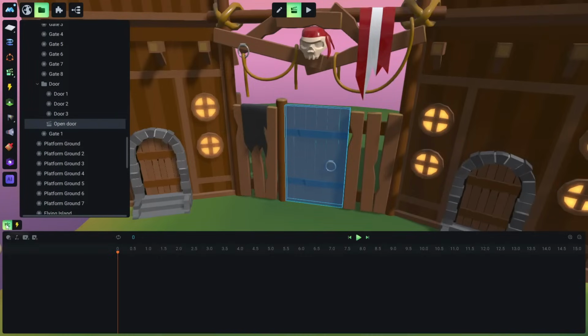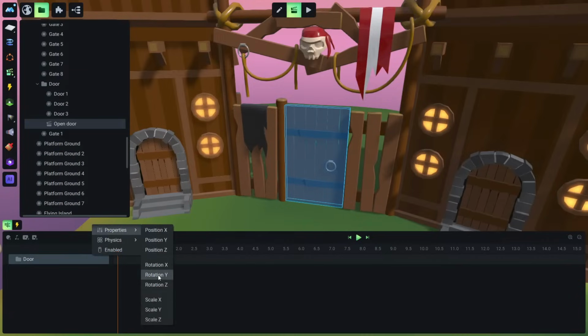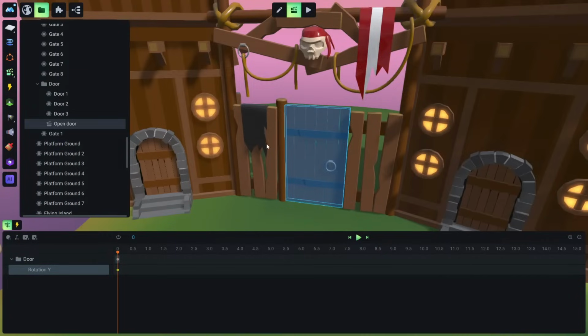Okay, and we're going to import the door in our timeline. Okay, and we want to animate the rotation Y. So this will open. Like before, this is the origin, and we can click somewhere here and say we want this door to move from the current position, origin, okay, to 90 degrees, and that's it. And let's also add some easy interpolation.